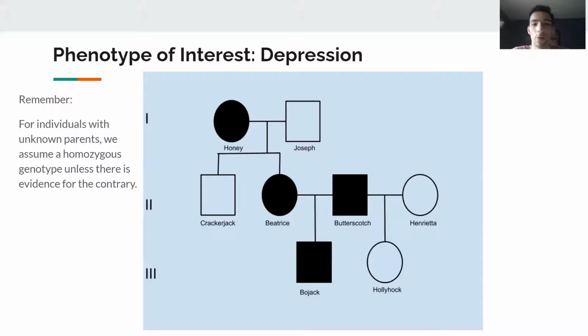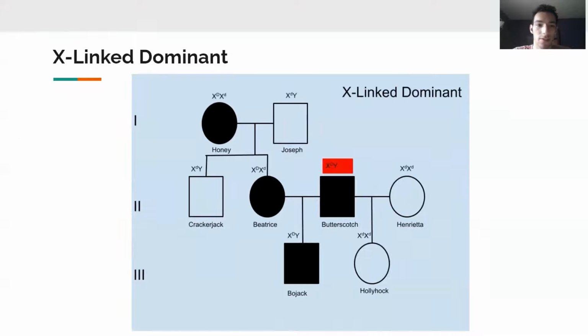But as you can see for BoJack, depression runs in the family, the phenotype showing up in his grandmother Honey, as well as his parents Beatrice and Butterscotch. Also, you can see that his father Butterscotch was unfaithful and had an illegitimate child Hollyhock, but she does not possess the phenotype. So let's take a look at some of these possible modes of inheritance and discuss their plausibility.